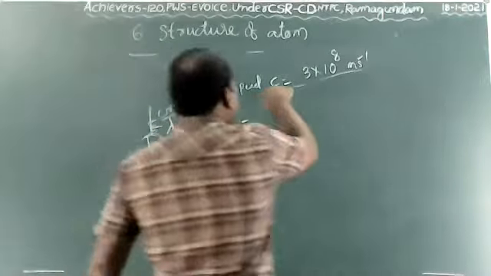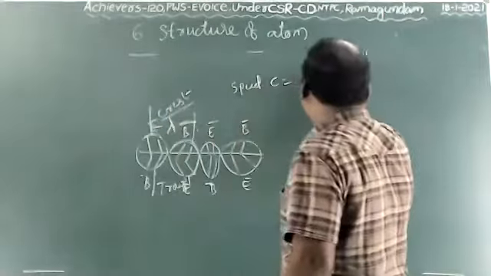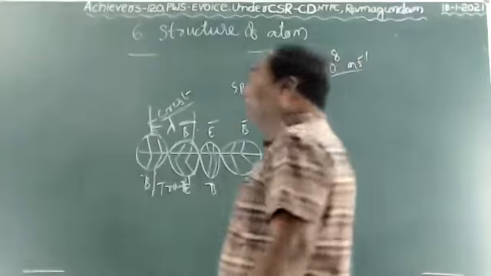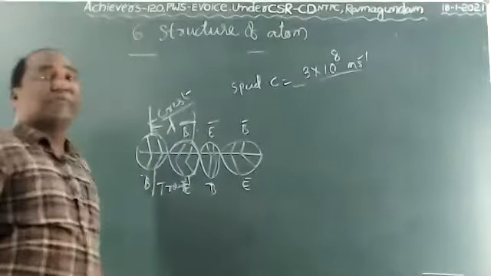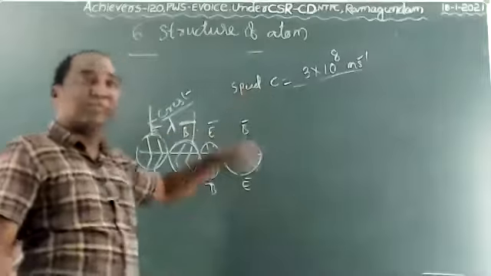Speed of light is denoted by C. C equals 3 into 10 to the power of 8. It is the speed of light.